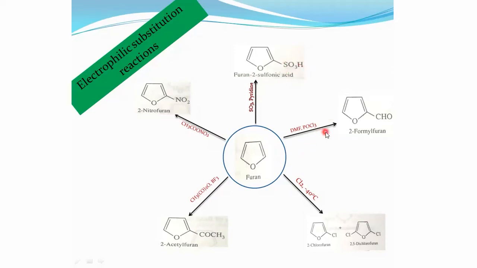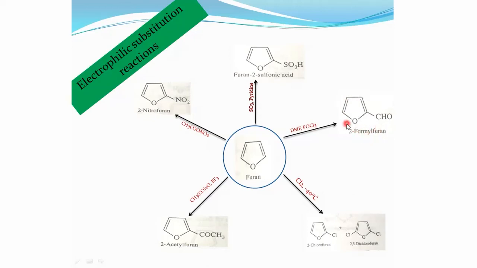Then formylation takes place using the formylating agent, that is phosphorus oxychloride and dimethylformamide, and we can get 2-formylfuran, that is furfural. This was already discussed.